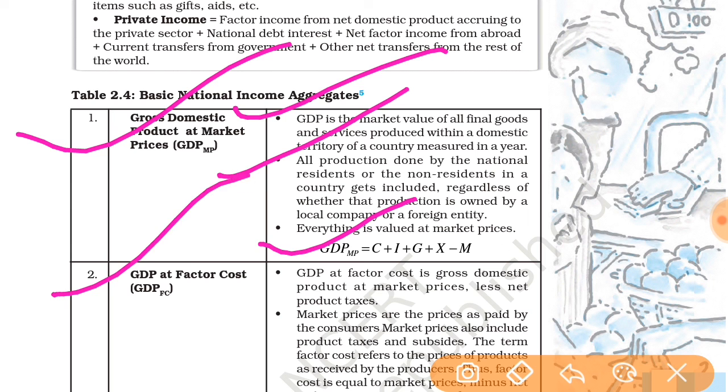Next, GDP at factor cost. It is given that GDP at factor cost is gross domestic product at market price less net product taxes. What net product taxes are was already discussed on the above page. Next, market prices are the prices as paid by the consumer. Market prices also include product taxes and subsidies, so it is also given.